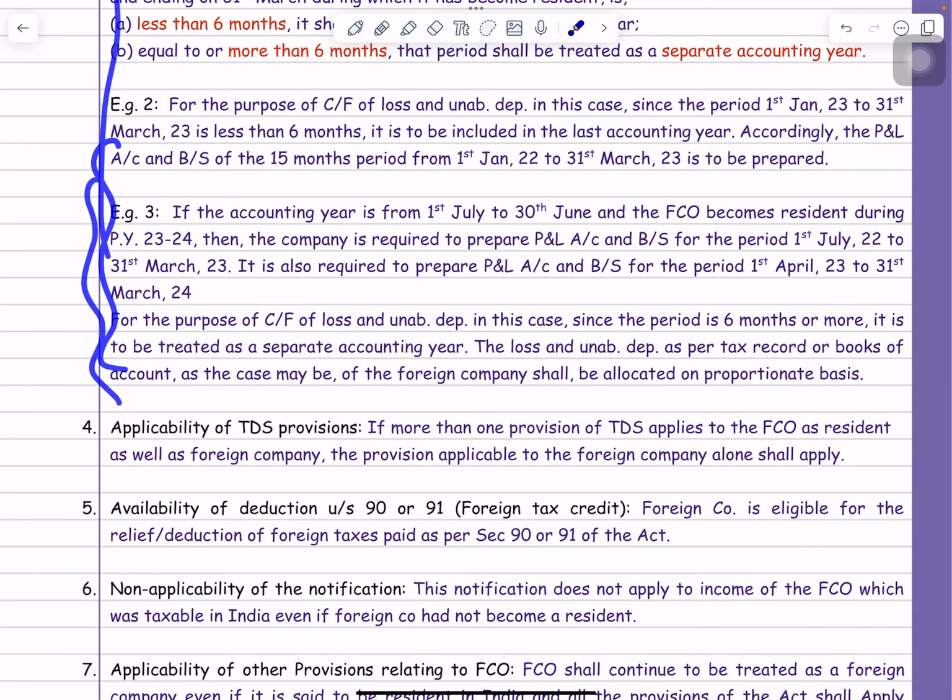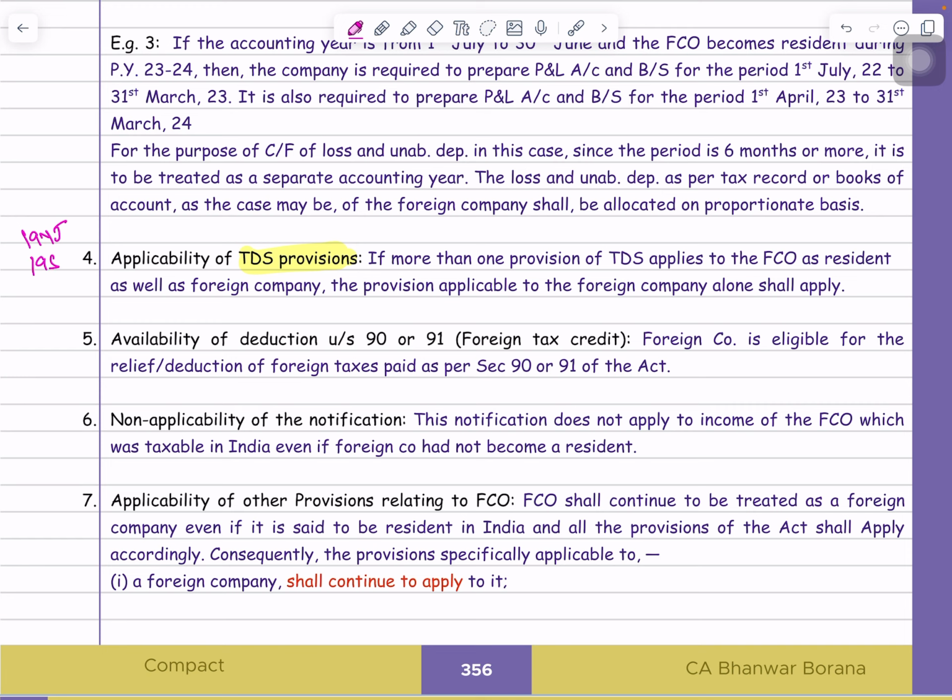Now next part. Sir, suppose this foreign company became a resident in India. Now in the TDS topic, there are various provisions which are applicable only for residents, and there are some provisions which are applicable for foreign companies. For example, if you are paying professional fees to a resident person, then you know that we deduct the TDS under section 194J. But if we pay professional fees to a non-resident foreign company, we have to deduct the TDS under section 195.